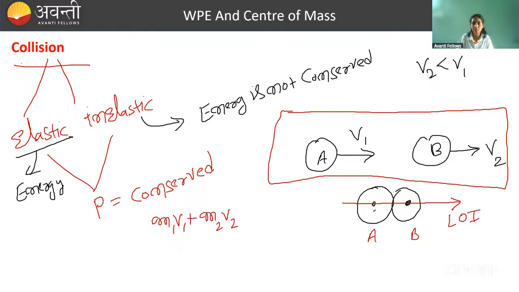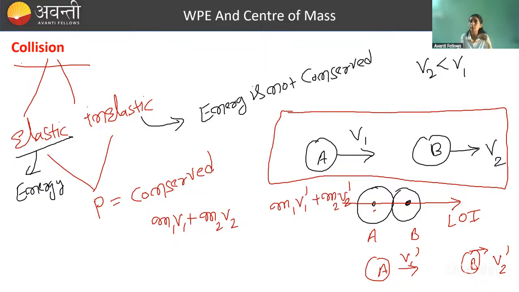Finally, after collision, let's say A started moving with v1 dash and B started moving with v2 dash. ठीक है. So final momentum of the system is equal to m1 v1 dash plus m2 v2 dash. And here momentum is conserved because we are considering A and B as a system. So overall system का initial momentum ये है, final ये है, both will be equal. So this is conservation of momentum.